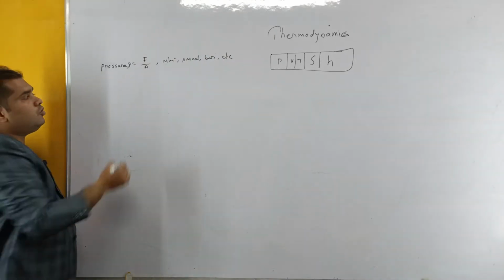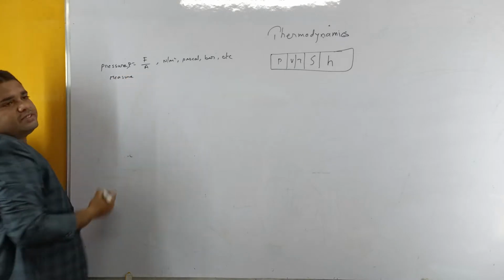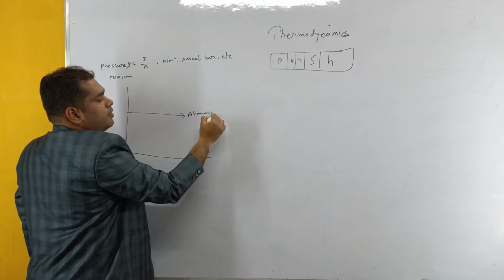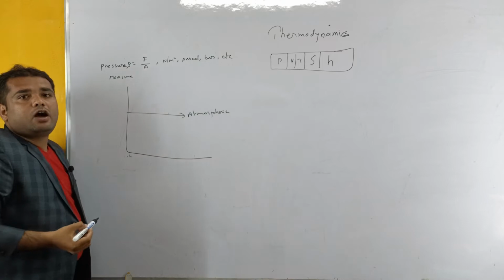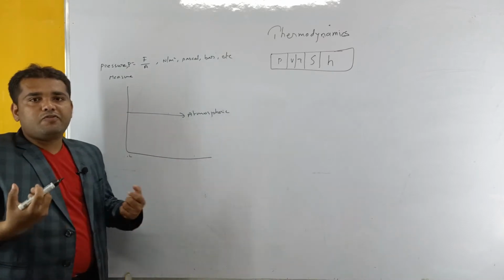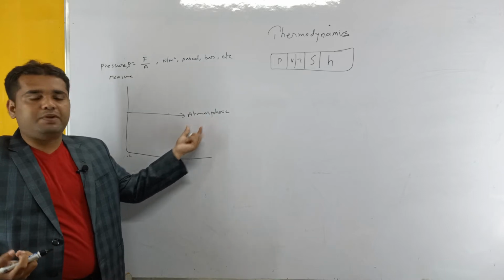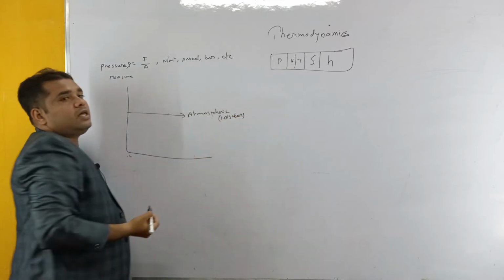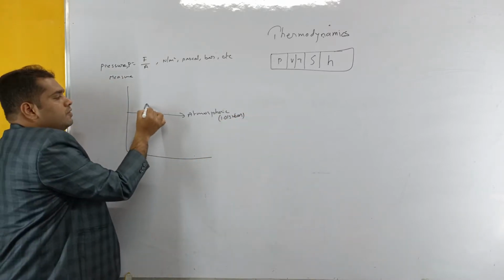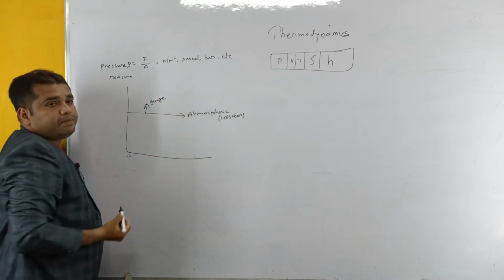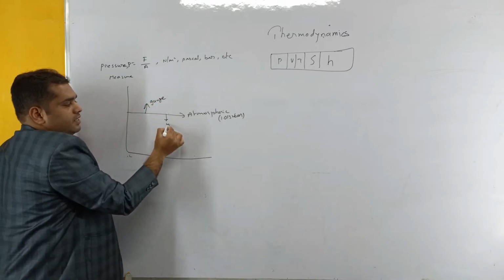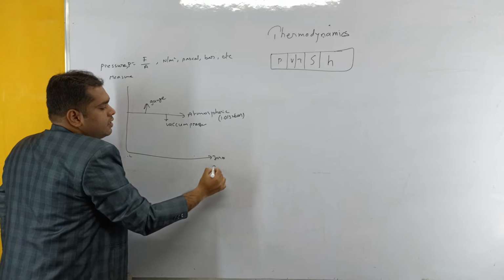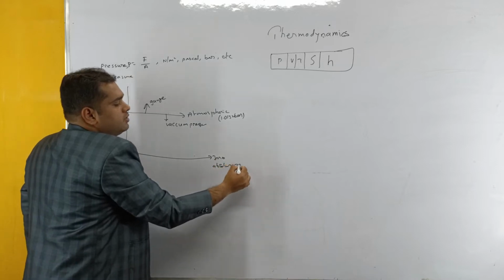First of all, coming to measurement of pressure, how are we going to measure the pressure? If we draw the graph, let it be atmospheric pressure. What is meant by atmospheric pressure? The pressure exerted in the atmosphere. That means whatever pressure we are feeling in the atmosphere is called atmospheric pressure, and the average atmospheric pressure is 1.0132 bars. The pressure that we measure above the atmospheric pressure is called gauge pressure, and the pressure measured below the atmospheric pressure is called vacuum pressure. And this zero line is called absolute zero pressure.